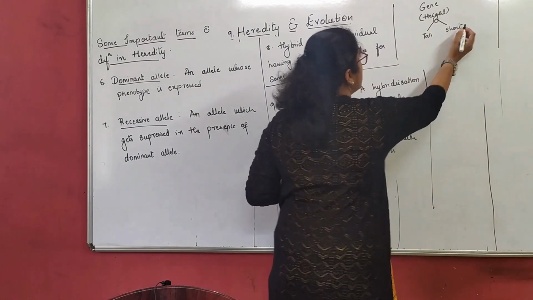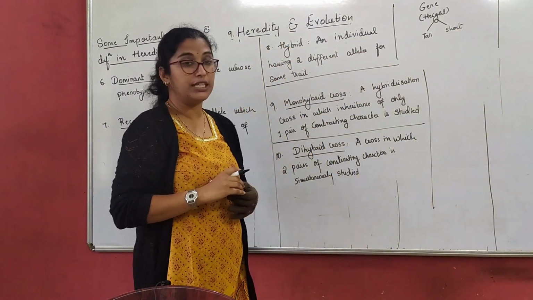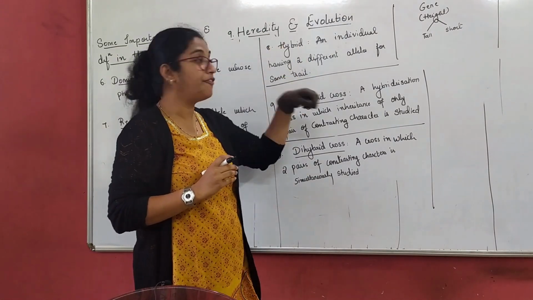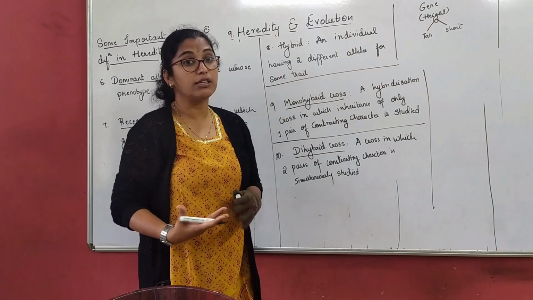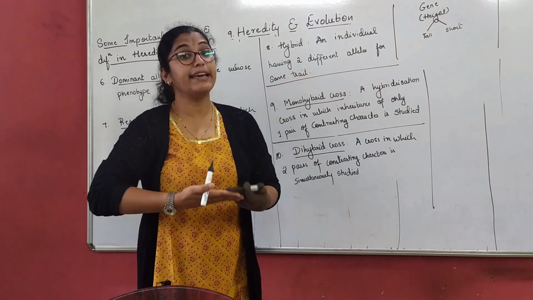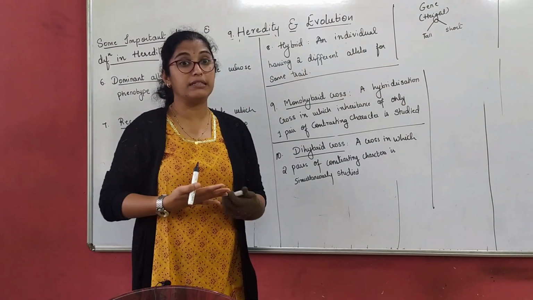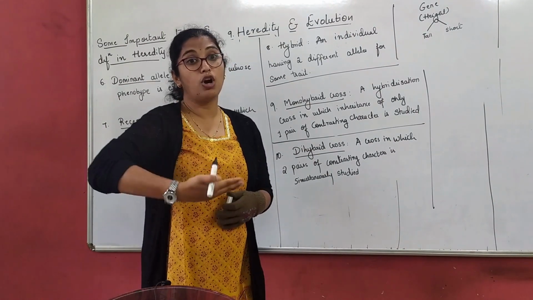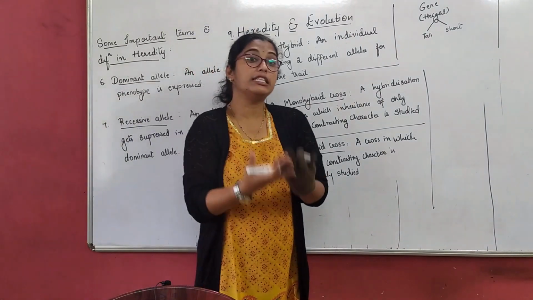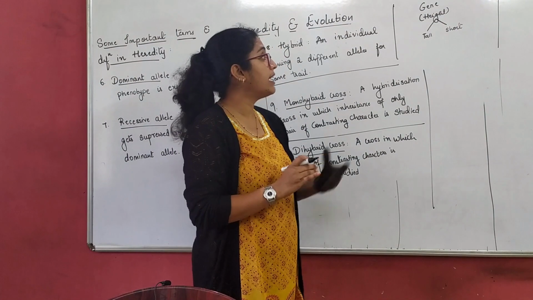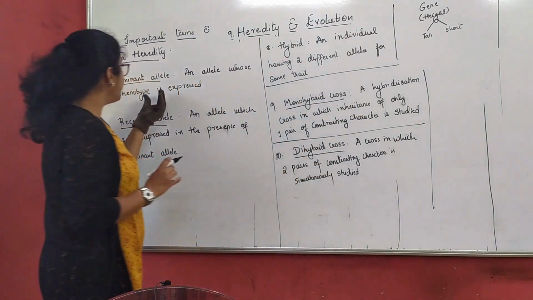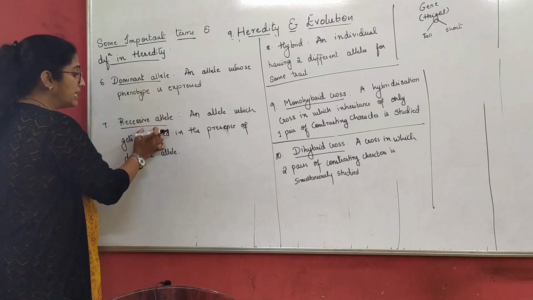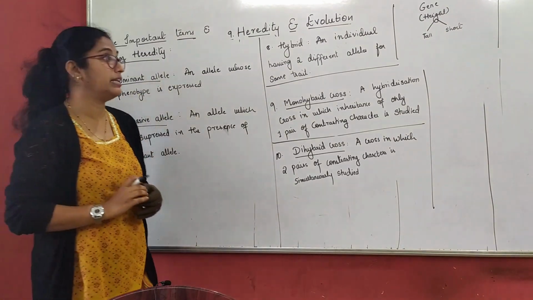Okay, so these are the two alleles of a gene, that is, two alleles of height: tall and short. Now, what is phenotype? It is what gets expressed, the physical appearance. Physical appearance, tall or short, which gets expressed in an individual, is called the phenotype, right? Now, let me come to the dominant allele and the recessive allele.